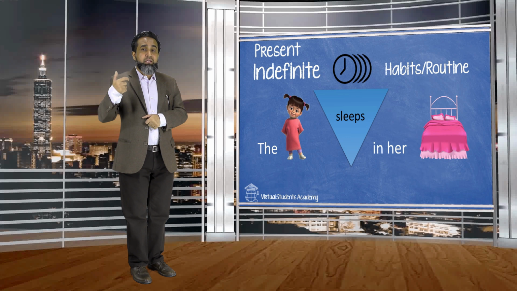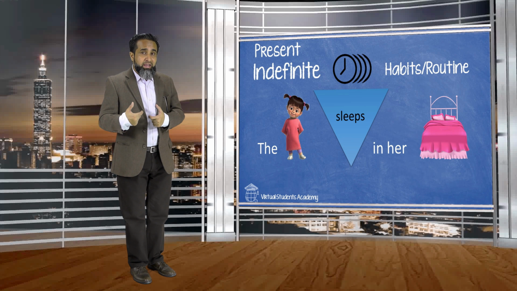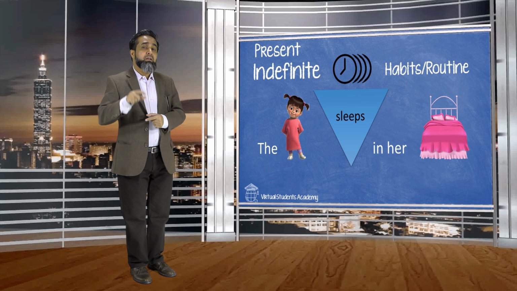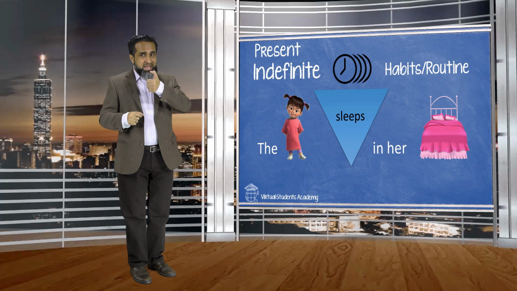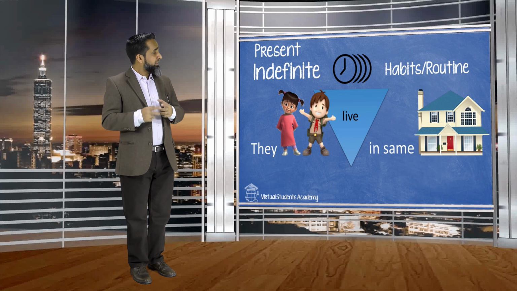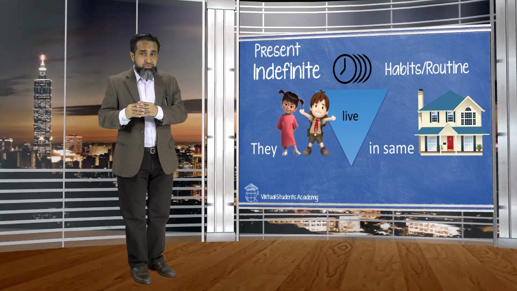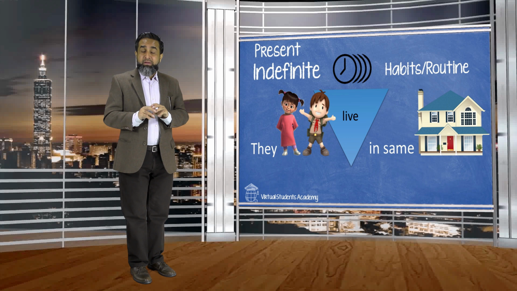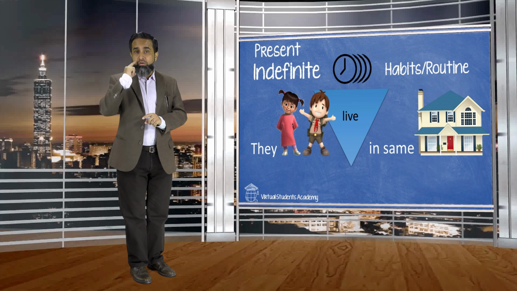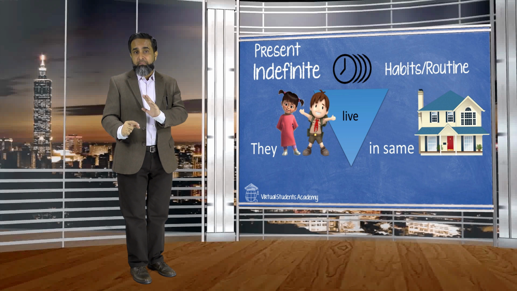Second example, the girl sleeps in her bed. Third example, as a plural, they live in same house. So always remember, in indefinite, which speaks about habits and routine, we always use first form of verb.